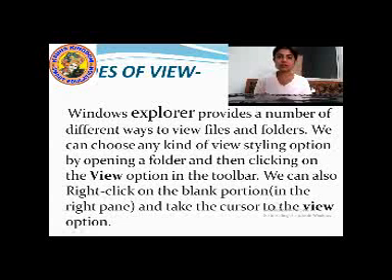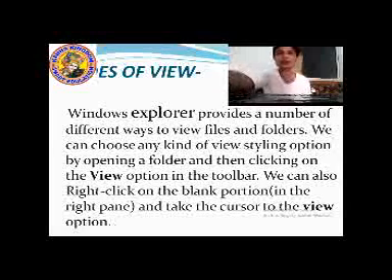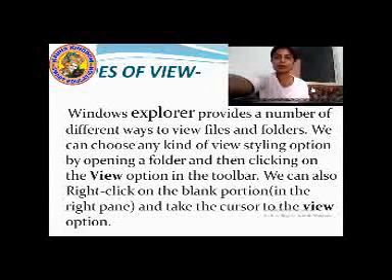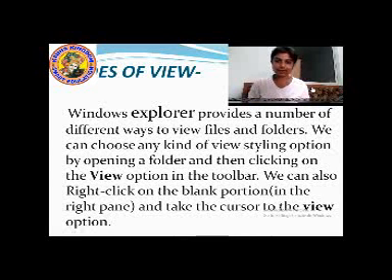We can also right click on the blank portion in the right pane and take the cursor to the view option, and then select the view style that we want to see.